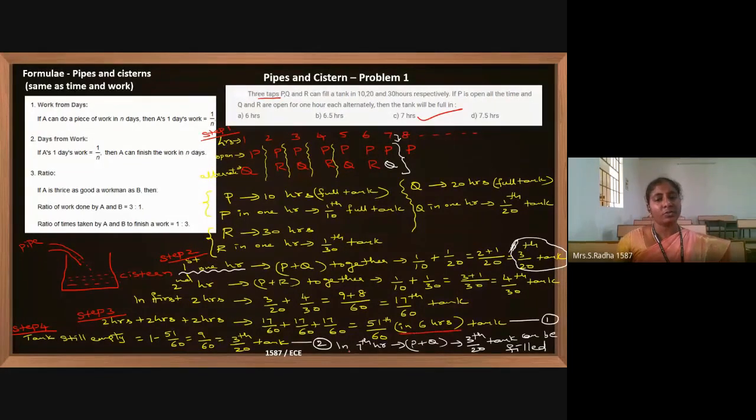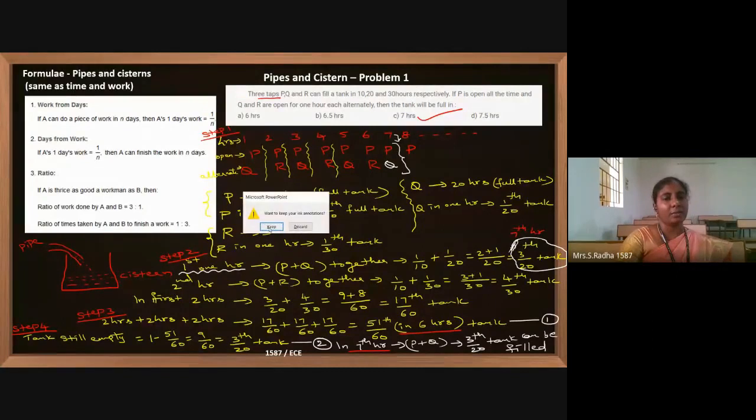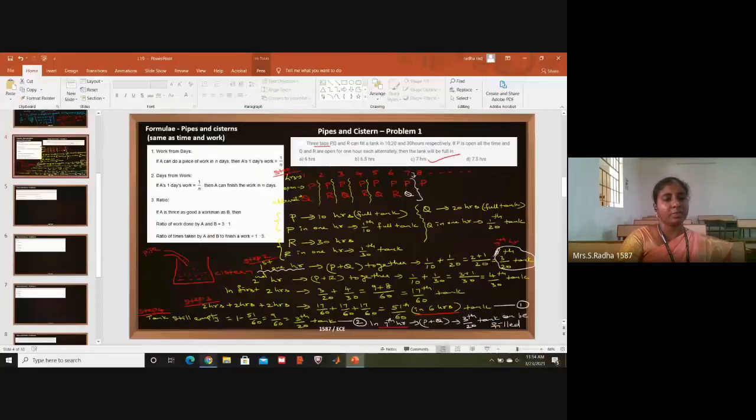So we are going to the 7th hour, where P and Q are working as per the schedule. The amount of work completed in the 7th hour is also 3/20, which we are taking. So in 7 hours' time, the tank is filled completely by all the 3 pipes considered.